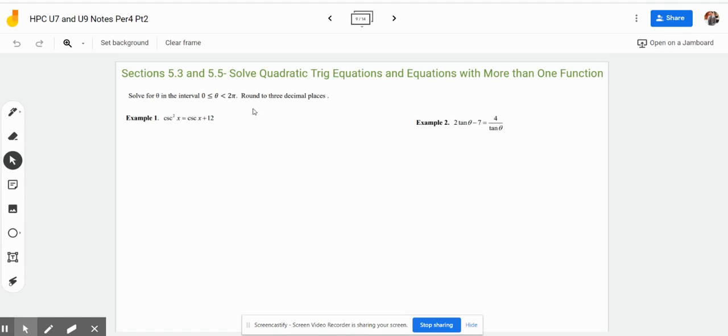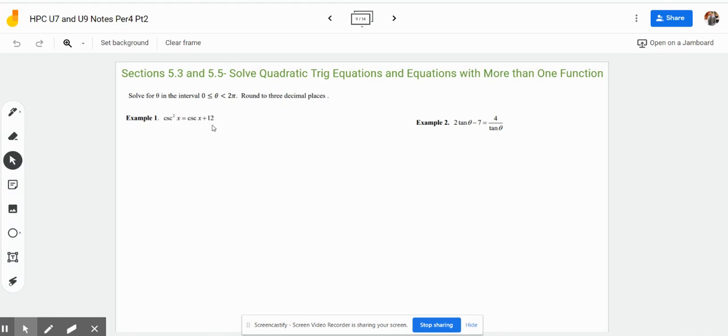All right, guys, in this video, we're going to go over how to solve quadratic trig equations. So it says solve for theta in the interval 0 less than or equal to theta less than 2 pi, round to 3 decimal places. All right, so for this first example here, we have cosecant squared of x equals cosecant x plus 12.